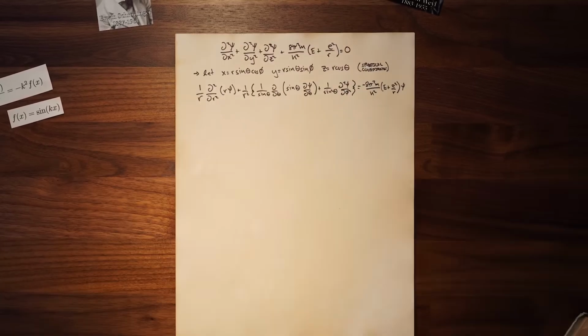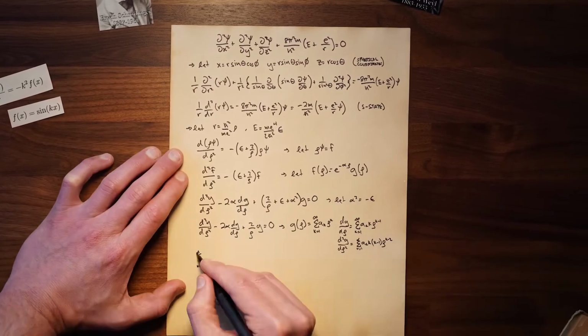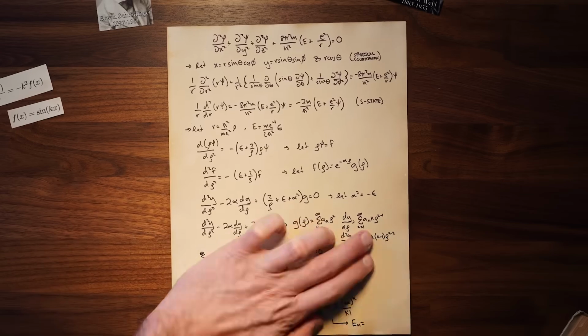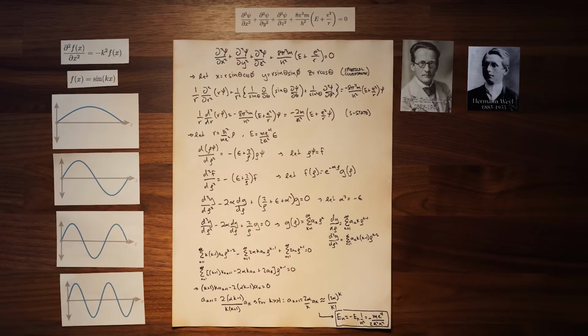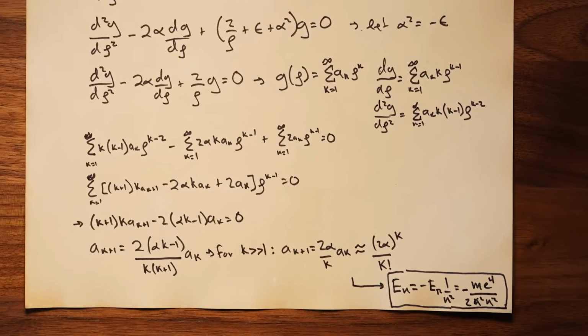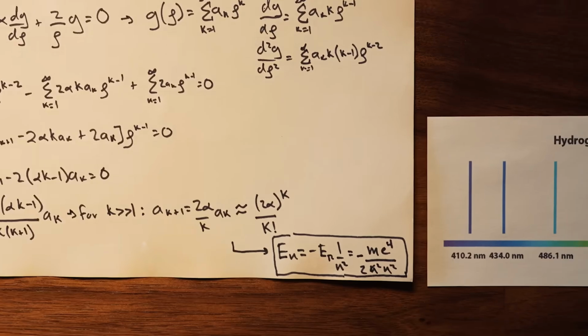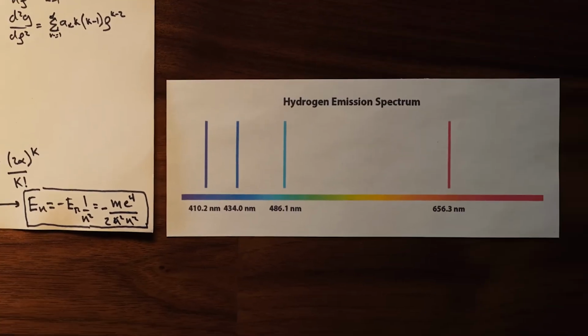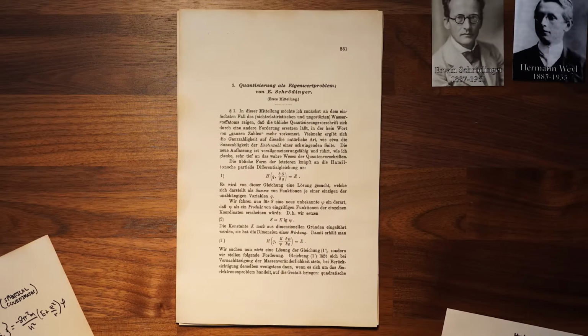Referencing his mathematics books and with some helpful correspondence from the mathematician Hermann Weyl, Schrödinger was able to solve his wave equation for hydrogen. Like our solution to the vibrating string problem, where k could only take on very specific values, Schrödinger showed that the energy term E in his equation was also quantized, and that the spacing of these energy values approximately matched the observed emission spectrum for hydrogen. Schrödinger submitted his results for publication in this paper on January 27, 1926.